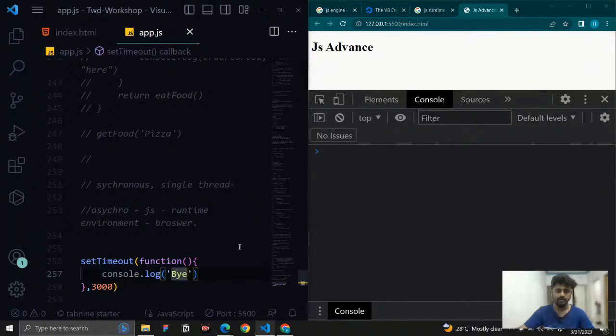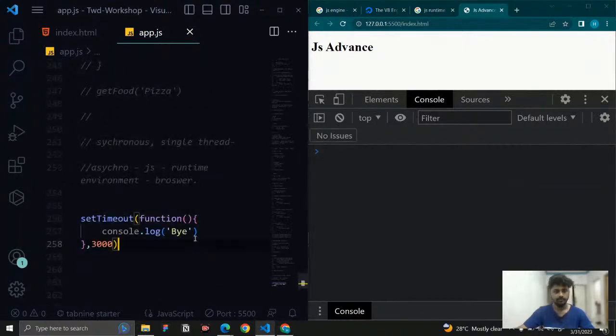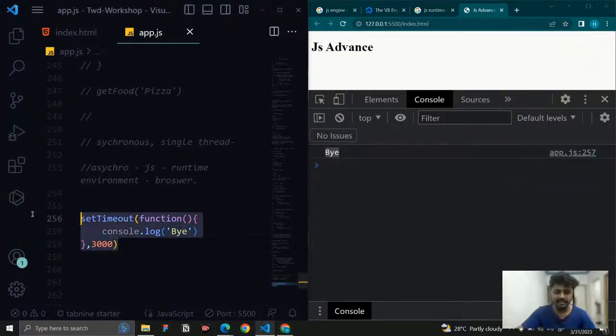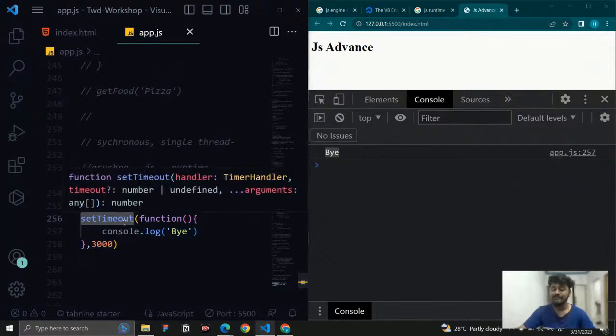Just save it. You can see the delay, right? So this is not handled by JavaScript. This is not native code of JavaScript. This timer is a web API.